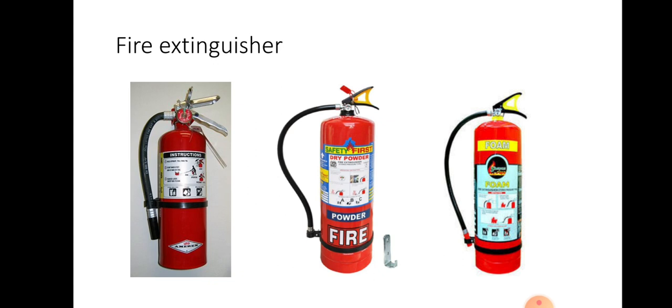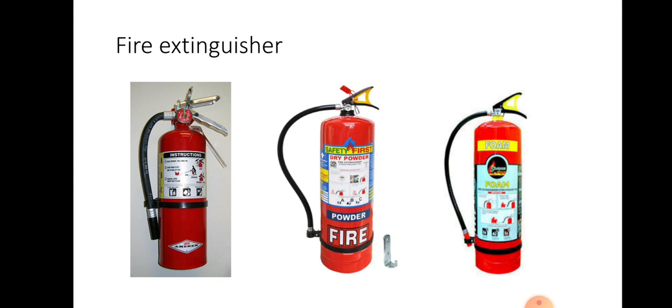Carbon dioxide is compressed in a cylinder as a liquid, like in the LPG cylinders that we use for cooking, which is compressed in a liquid state only. When it comes out of the cylinder, it turns into gas. Likewise in the fire extinguisher, the carbon dioxide is compressed in a liquid state.